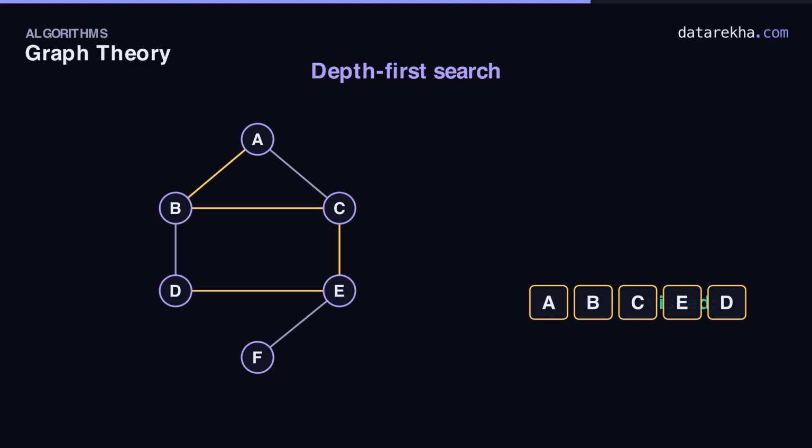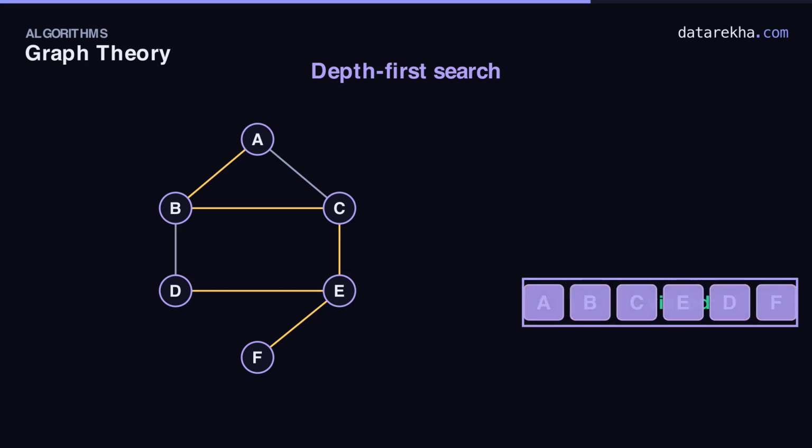So we backtrack up to E, which still has an unexplored neighbor, F. Down to F and visit it. It only connects to E, already seen, another dead end. Backtrack all the way up. Every vertex is now visited. The depth-first order is A, B, C, E, D, F. It charged all the way down before coming back. Breadth-first spreads out, depth-first drills down. Same graph, two completely different journeys.